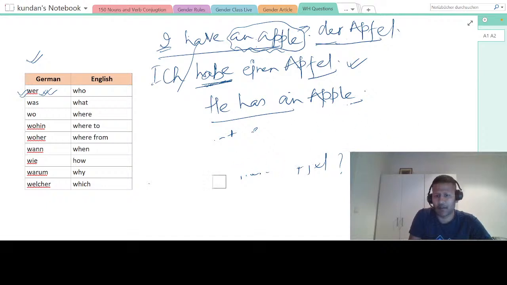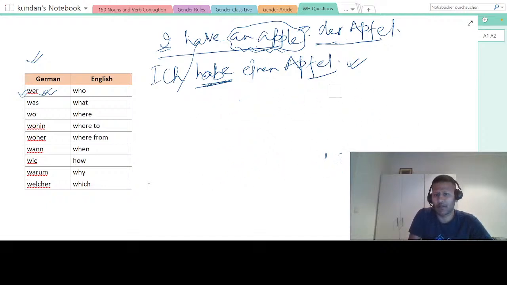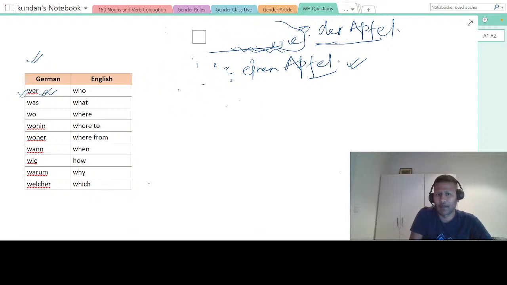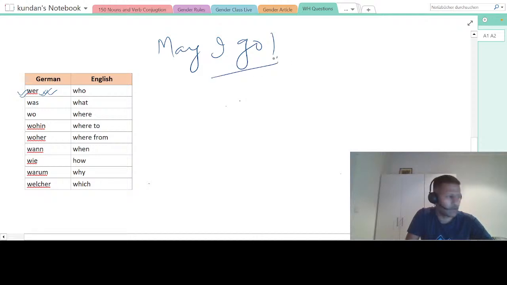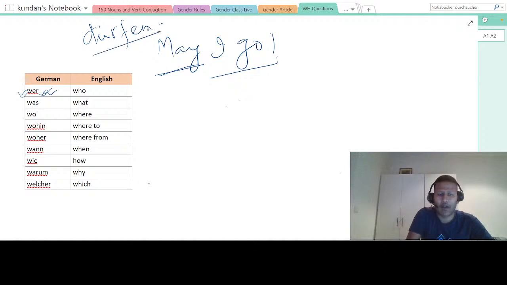The conjugation is very important. If you know the conjugation, it becomes very, very simple, right? And we have seen modal verbs also, right? So we will see some modal verbs. I will just say, may I go. This sentence you would have seen several times, right? So may is what? Dürfen in German, right? So how the conjugation happens for this, I hope you already know, but I will tell you quickly. Darf, right? First, this will be changed to darf, and then you do the conjugation. So now, may I go?